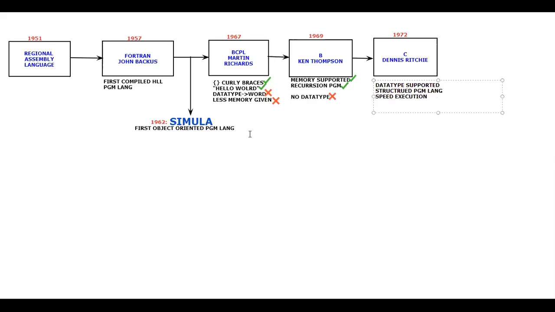Not only that, why did C lose in the race in between? Today also it is there in the race, but in between, the limitations of the C programming language were that they completely focused on the speed of execution. They forgot the data security. Data was not secured. If you want to understand what data security is all about, just wait for the difference between the structured programming language and object-oriented programming language. There I'll be speaking about what data security is and all those things.